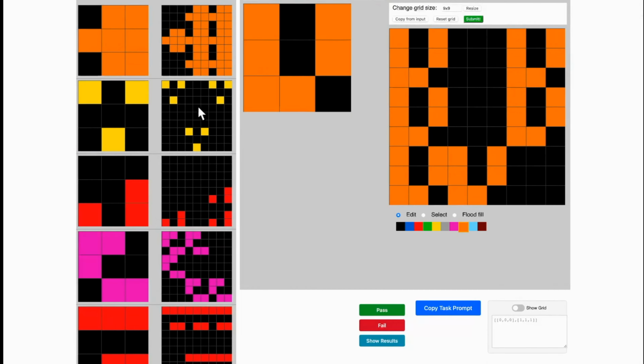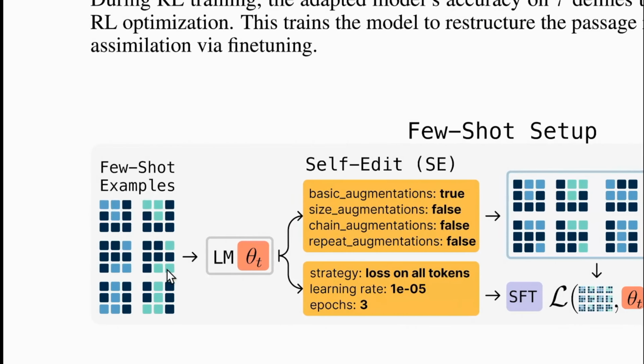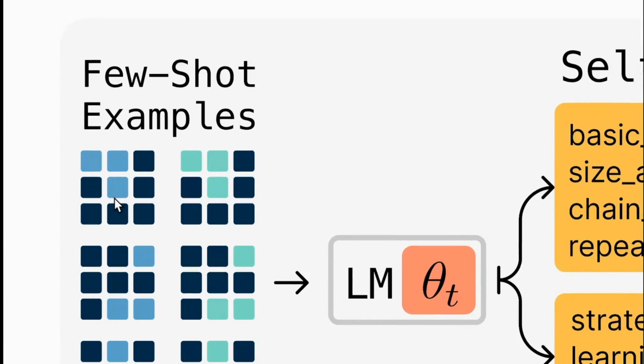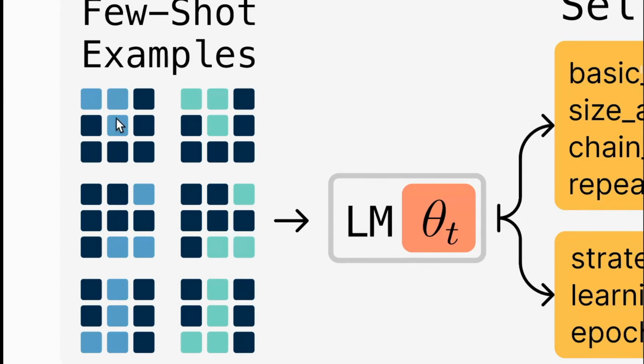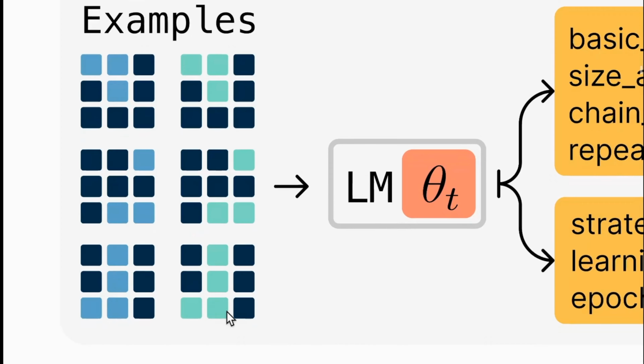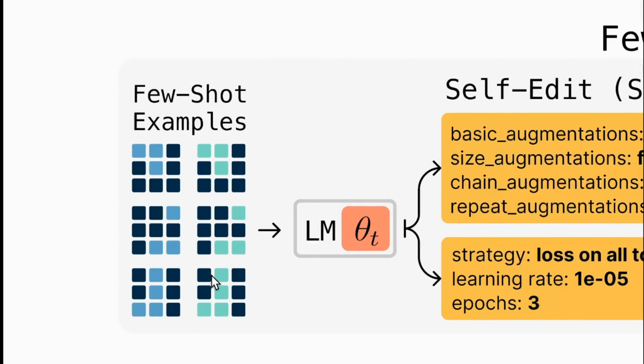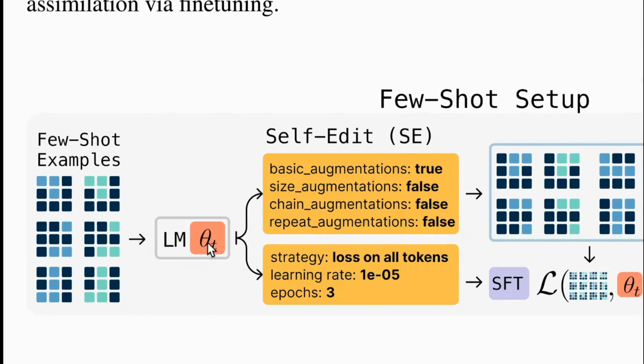Input output example, input output. Here again, input output, as you can see. And if you closely look at the pattern, you are clearly able to see 3 boxes are filled, the colors are changed, and the same boxes are filled. Here you can see these 3 boxes are filled and the same pattern with different color, and even in the third one, same pattern, different color. So this is the pattern that the model has to understand. So when this is fed into the model, it is not giving us the response. Here the model is not asked to give us the response. Instead it has to give us the learning from it, or whatever notes it has understood.